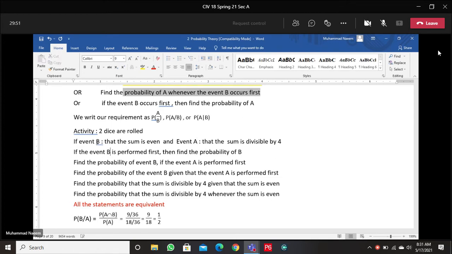Now if B is performed first and we are finding the probability of A, we can also state this requirement as: find the probability of event A if the event B is performed first. Find the probability of A given that the event B occurs first or is performed first.